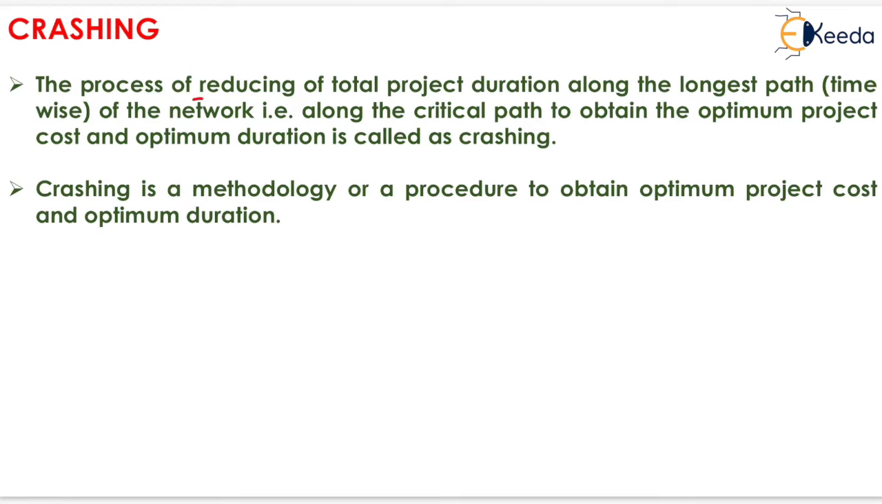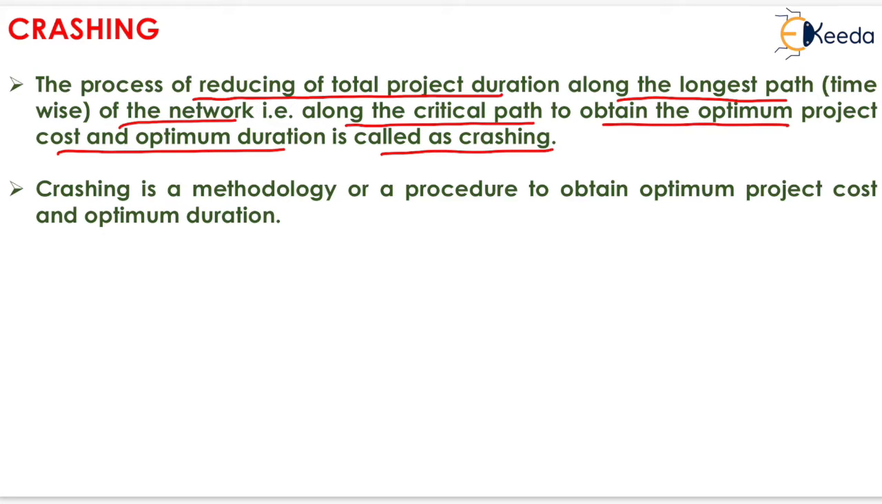The process of reducing the total project duration along the longest path of the network, that is along the critical path, to obtain the optimum project cost and optimum duration is called crashing. Crashing is a methodology or a procedure to obtain optimum project cost and optimum duration. It means that we will perform the crashing operation to obtain the optimum project cost and optimum duration.